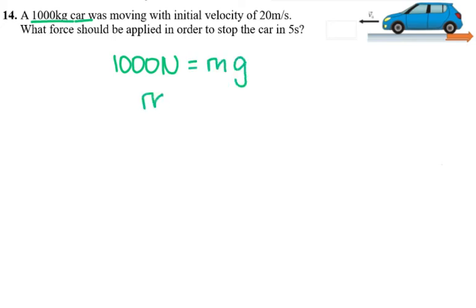So the mass in this case is going to be 100 kilograms. But in this problem, they say it is a 1,000 kilogram car. So they give you the mass of the car. And it is moving with an initial velocity of 20 meters per second. What force should be applied in order to stop the car in 5 seconds?